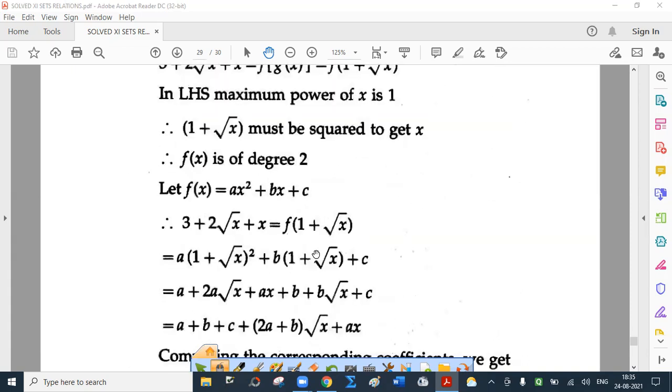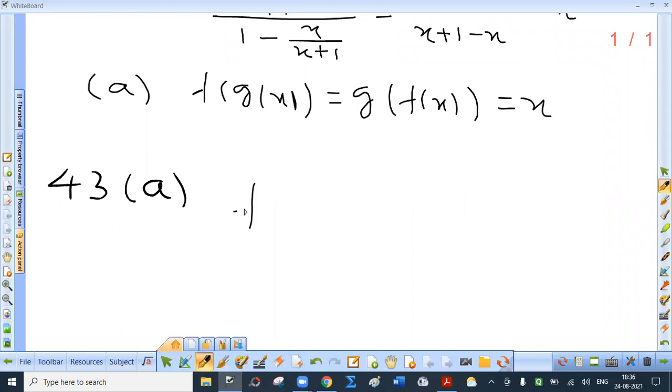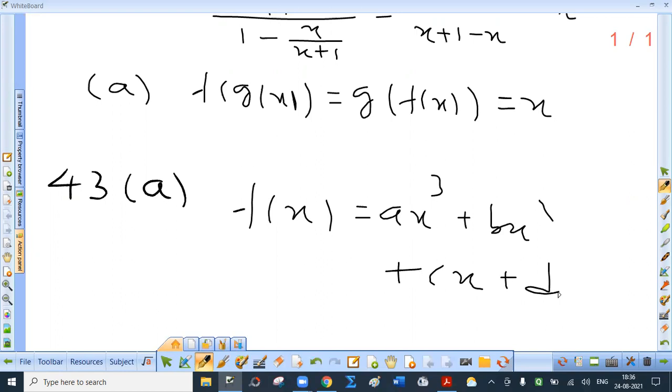See, if you are asked to solve this on your own, then it is difficult. But if you could understand this logic that the highest degree term on the left hand side is first degree term, and we get first degree term only when we square this. Suppose a cubic function is there. Then in that case, what will happen? What is the general cubic function? It should be taken as f of x equal to ax cube plus bx square plus cx plus d. So 4 arbitrary constants will be involved.